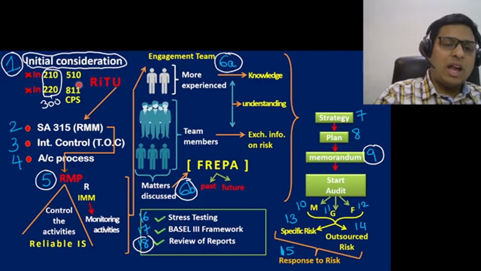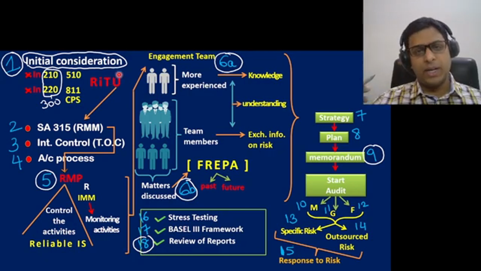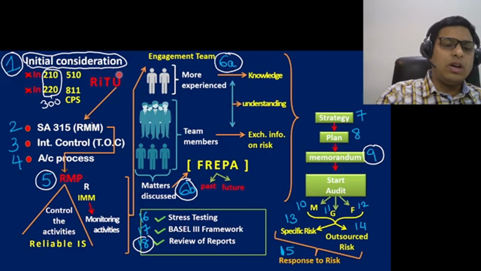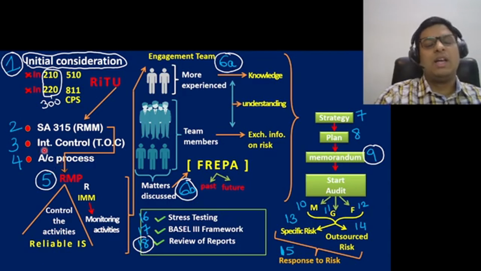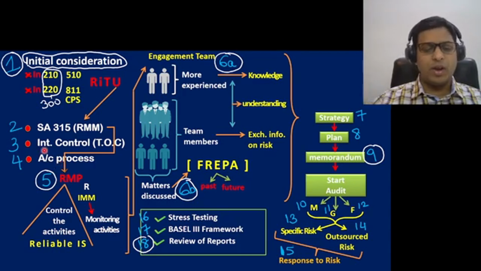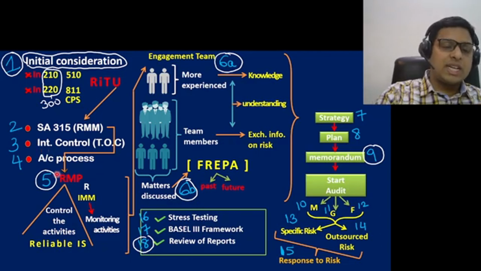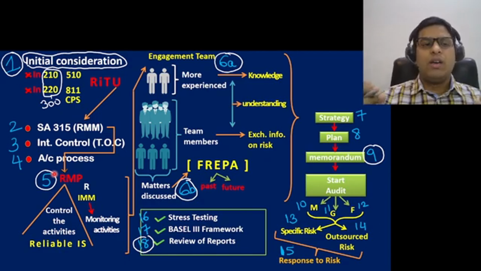Okay. Finally, the auditor should consider the engagement risk. Auditor should have a good team in place, that is T, and U is understanding the entity and its environment. Okay. Auditor should assess the risk of material misstatement. Auditor should test the control, that is internal control checking. Auditor should check the accounting process of the bank. That mainly involves checking the manual or the IT process that the bank has set in place. Okay. Next is, the auditor should check the risk management process. Risk management process means how is the bank looking into the various matters where risk is involved.